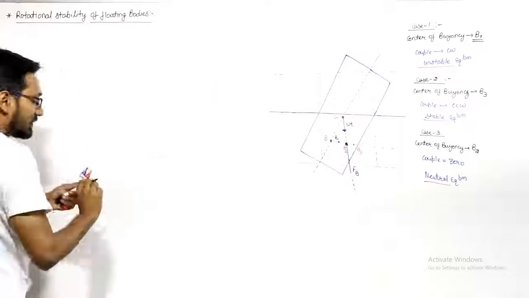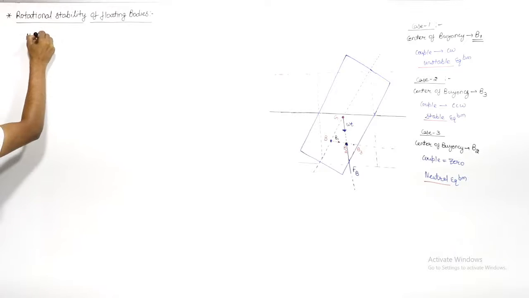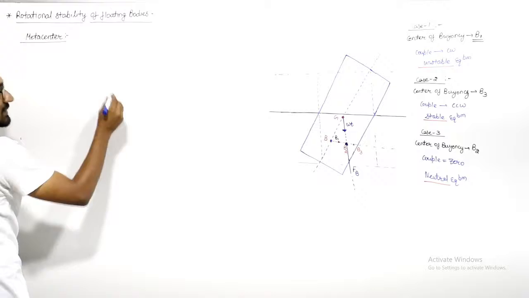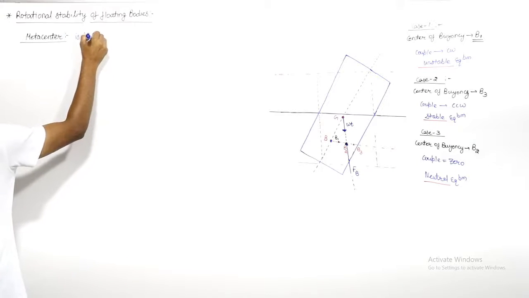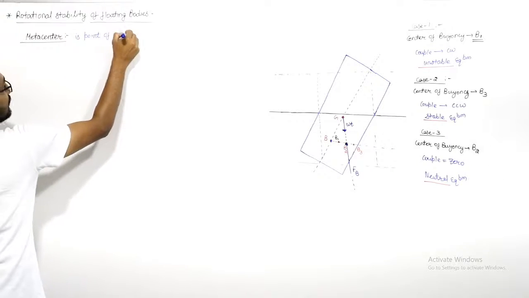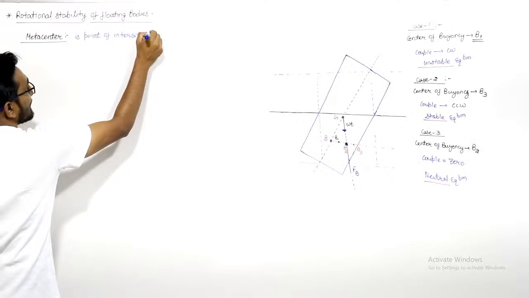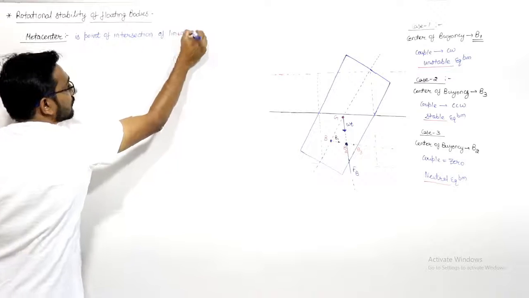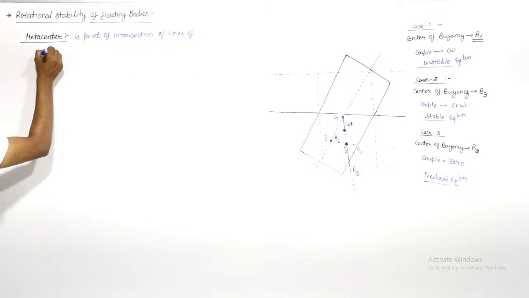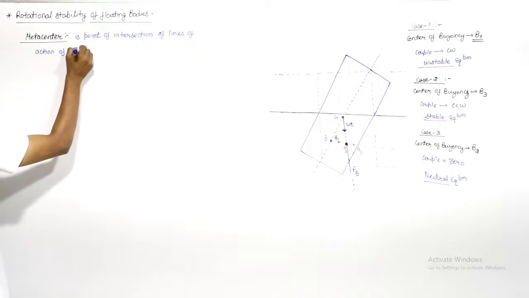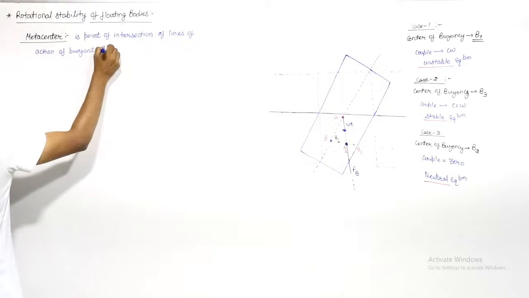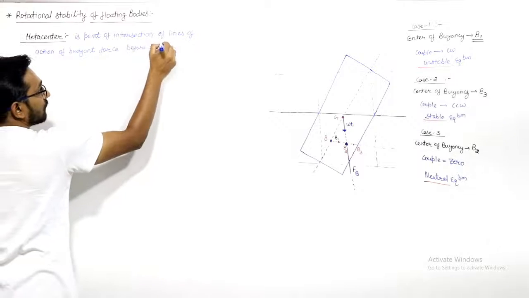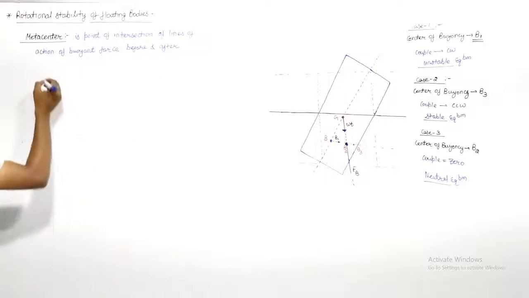First of all, let us define the meta-center. How can we find the meta-center? Meta-center is the point of intersection of the lines of action of buoyant force before and after rotation.